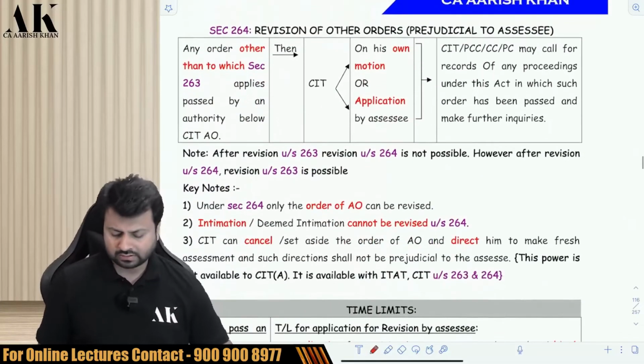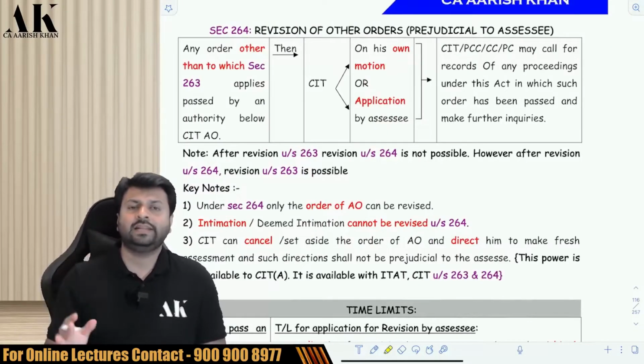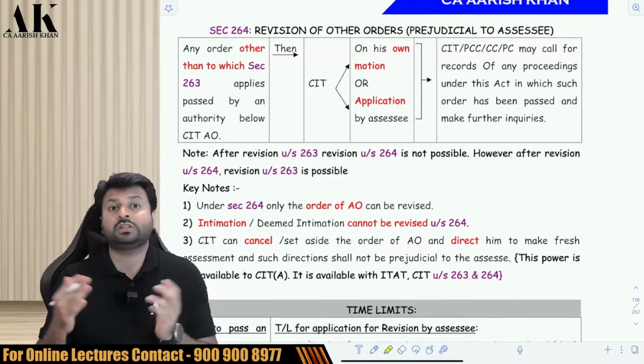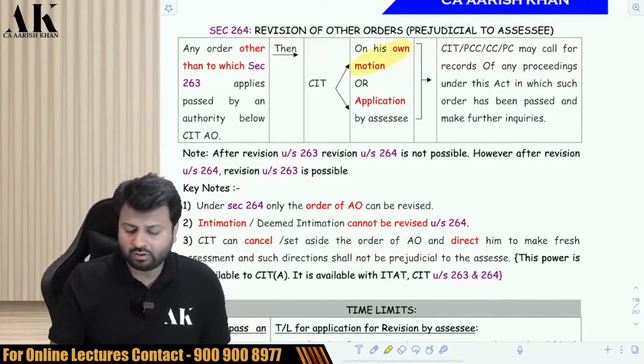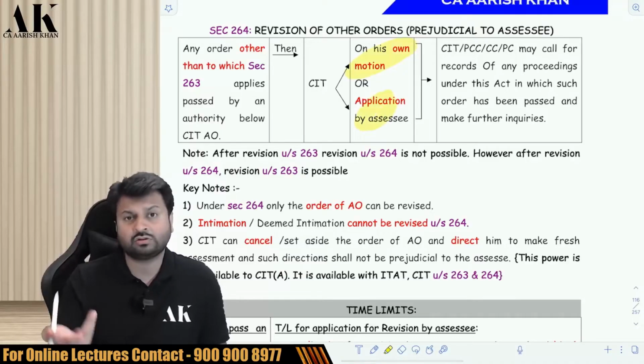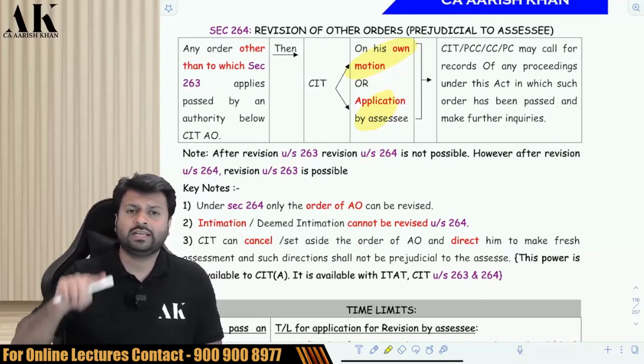Okay. Now, coming to section 264. 264 is the opposite of 263. Here, the CIT will revise an order which is prejudicial to the interest of the assessee. But here, the CIT can on its own motion revise, and the assessee can also make an application. But in the previous section, the assessee cannot make an application, only the CIT has to revise on its own.